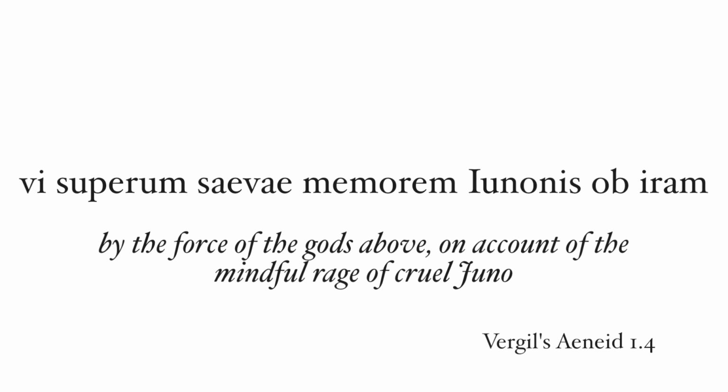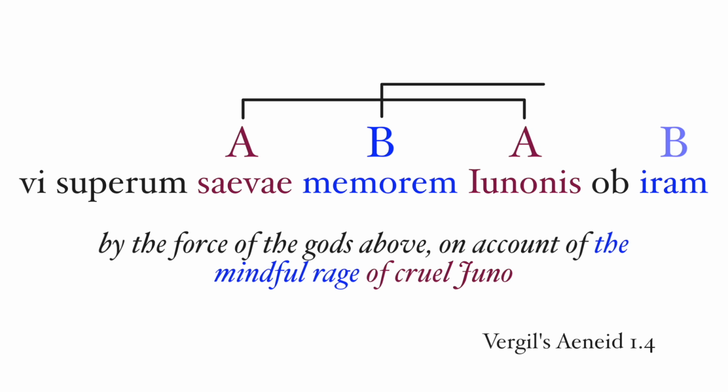One of the most famous examples is from the Aeneid, Book 1, line 4, Vi superum saevae memoram Iunonis ob iram, by the force of the gods above, on account of the mindful rage of cruel Juno. The synchesis is here. Saevae modifies Iunonis, both are genitive singular, while memoram modifies iram. And we have an interlocked word order.